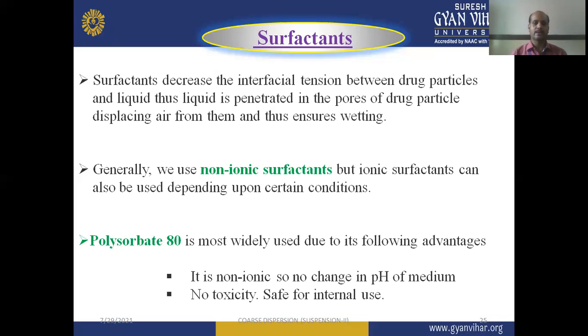Why is polysorbate 80 useful? Because it is non-toxic in nature, so no change in pH of the medium can be seen. Then no toxicity, so it is safe for internal use. So these are the advantages of polysorbate 80, which are polyoxyethylene sorbitan fatty acid esters, a type of non-ionic surfactant.